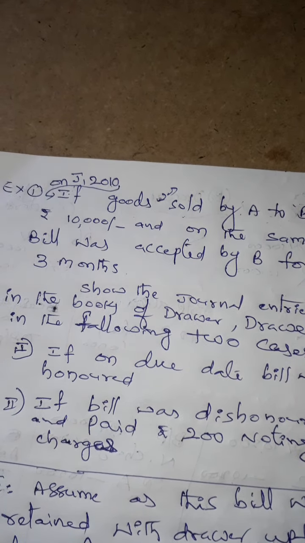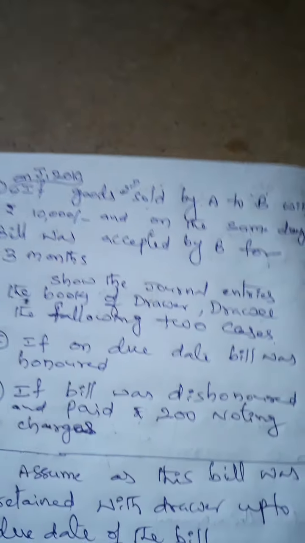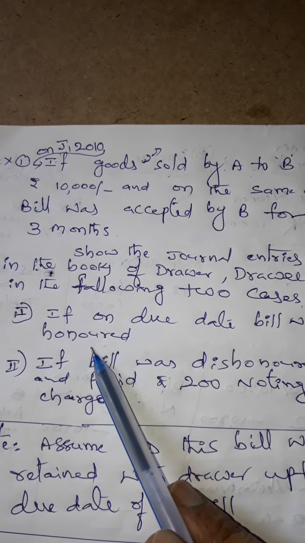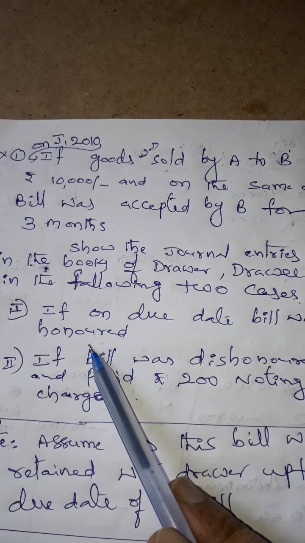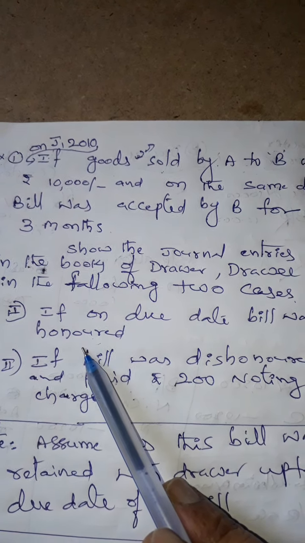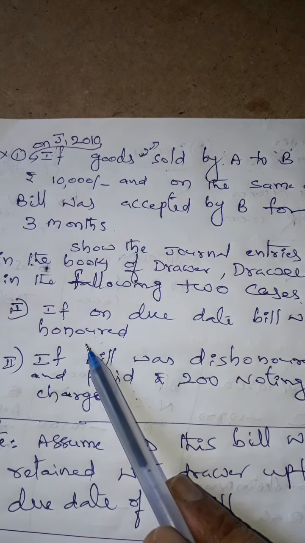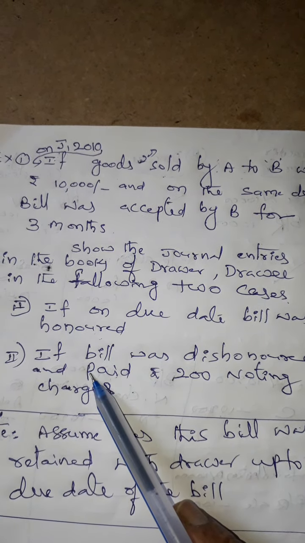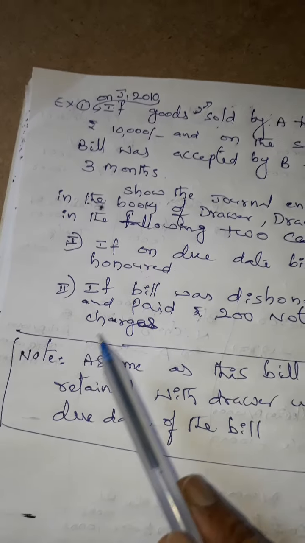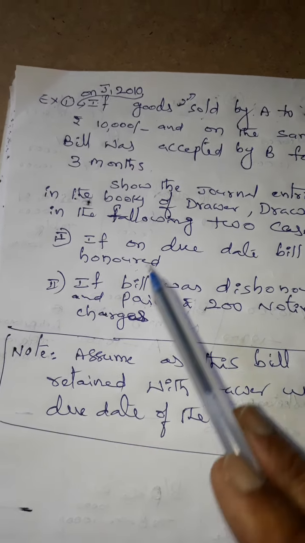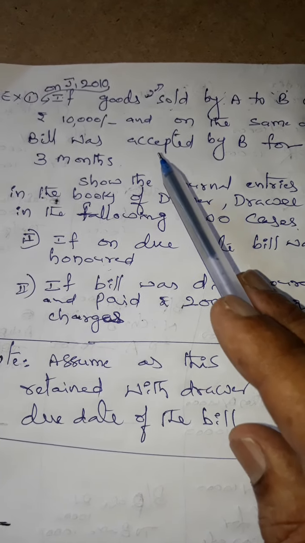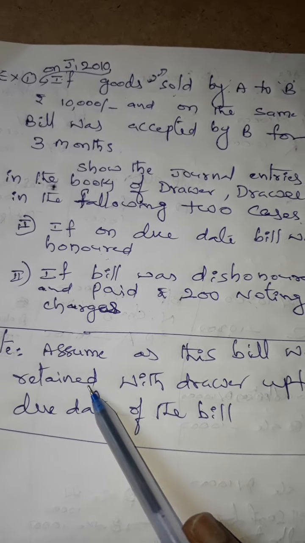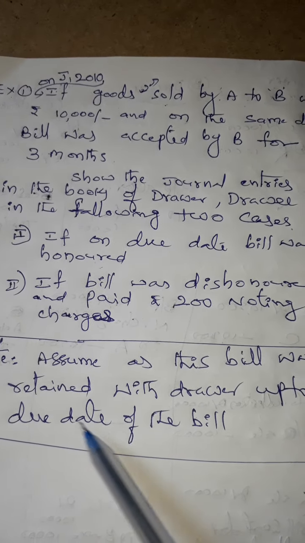Here the first case is the bill being honored. Honoring means cash is collected by A from B on the bill. Dishonoring means not encashing, and that is why 200 noting charges are incurred. Here we can assume that the bill was received by A from B and retained with the drawer up to the due date. That is the assumption here.